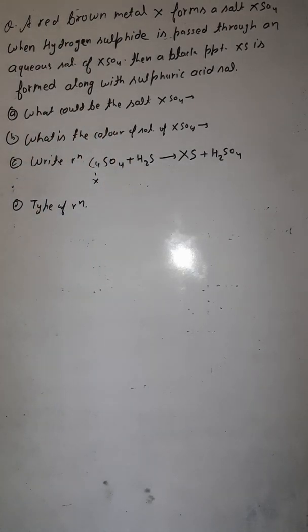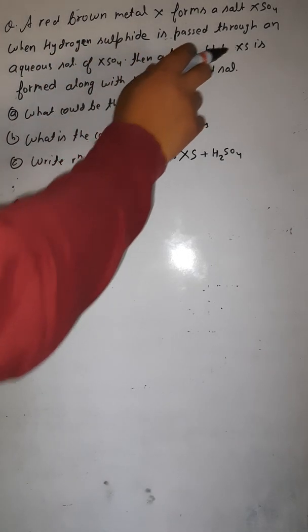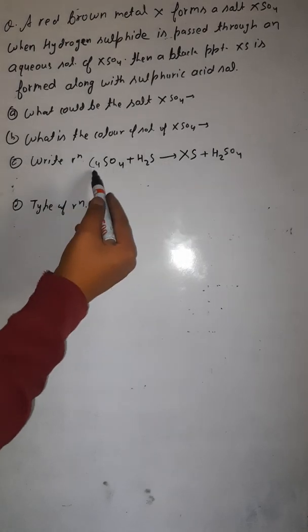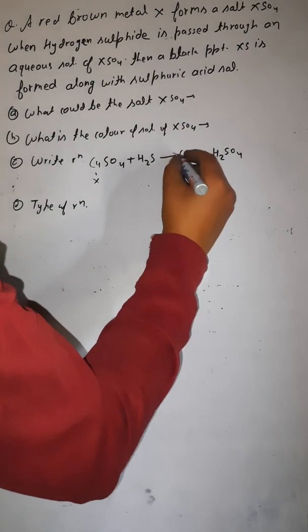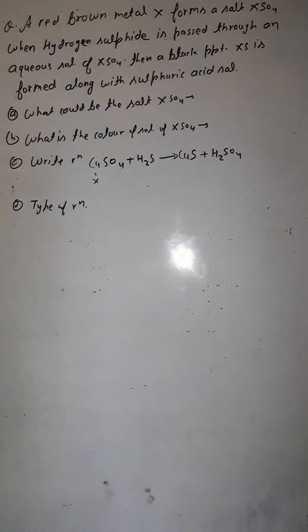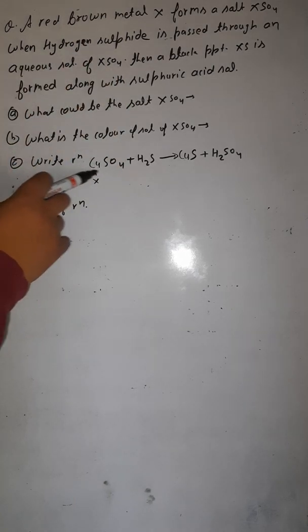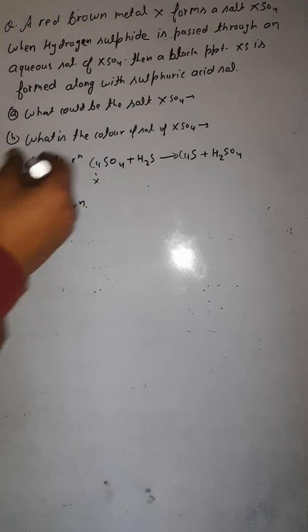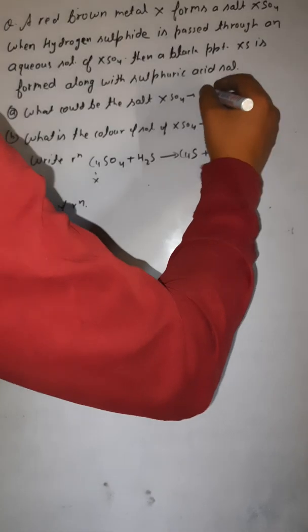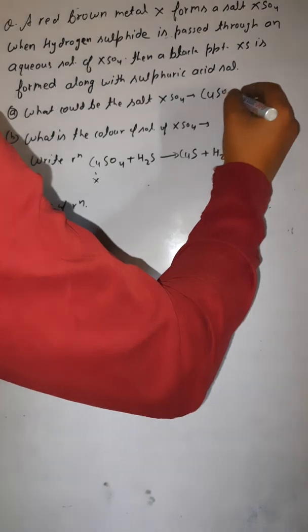Okay. Now a black color XS is formed. So X is Cu. So XS would be what? CuS. This is copper sulfide plus H2SO4. Okay. Now we have to answer the question. What could be the salt XSO4? So XSO4 is what here? Copper sulfate. This is XSO4. So XSO4 is copper sulfate. You can write in bracket copper sulfate also.